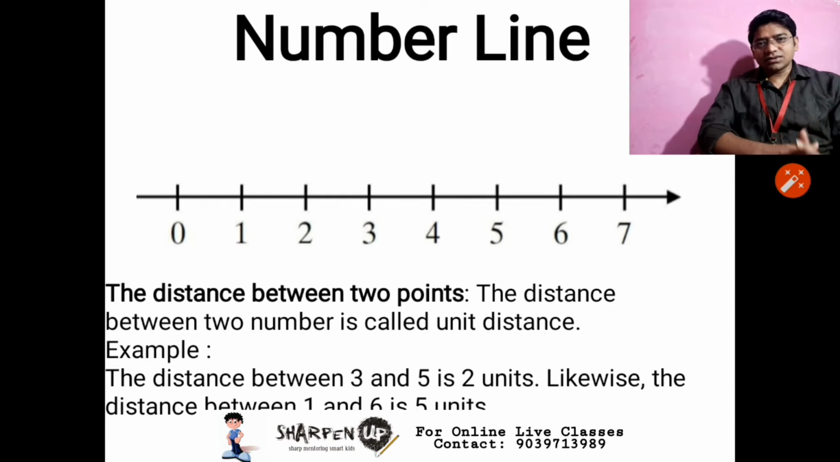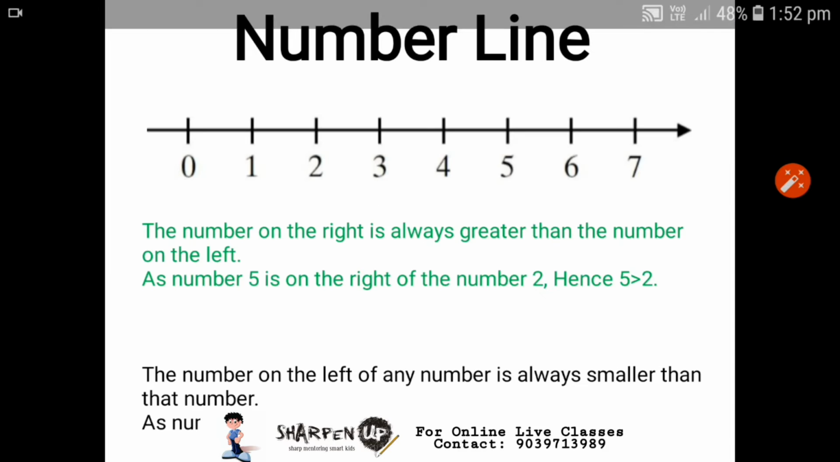In the same way, what is the distance between 1 and 2? Again 1 unit. If I ask you what is the distance between 3 and 5, that means the distance between 3 and 5 is called 2 units. In the same way, the distance between 1 and 6 is 5 units. So easy. The number on the right is always greater than the number on the left, as number 5 is on the right of the number 2. Hence 5 is greater than 2. The number on the left of any number is always smaller than that number. As number 3 is on the left of 7, that means 3 is less than 7.